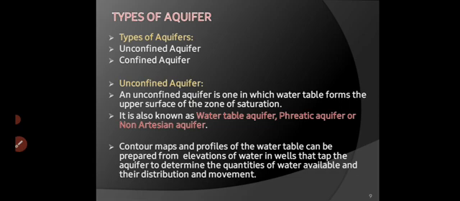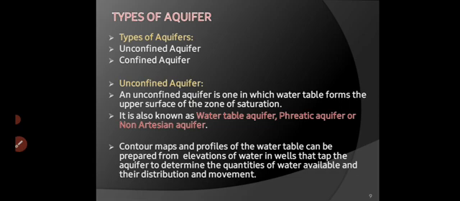An unconfined aquifer is one in which the water table forms the upper surface of the zone of saturation. It is also known as a water table aquifer, phreatic aquifer, or non-artesian aquifer. We will see the figure and you will get a clear idea about what is confined and unconfined aquifer.